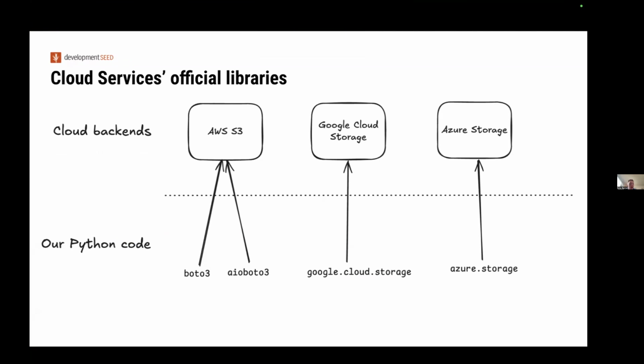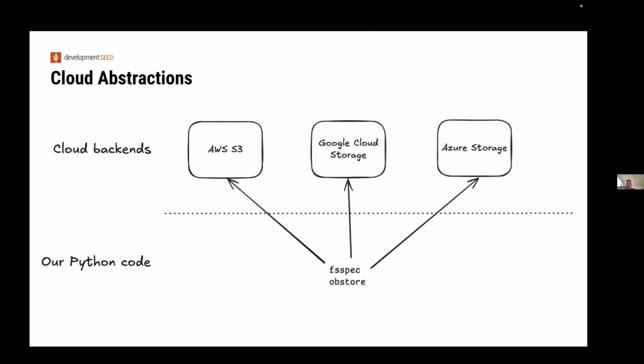And that means that if you're writing Python code that is today working with S3, but then you want to make it generic so that you could work with Google Cloud in the future or Azure in the future, then you might need to create your own abstraction layer on top of each of these APIs so that you can use all of them. This is pretty annoying. And so there are libraries, primarily up till now FSSpec, that provide a single Python API for accessing S3, Google Cloud Storage, and Azure Storage.